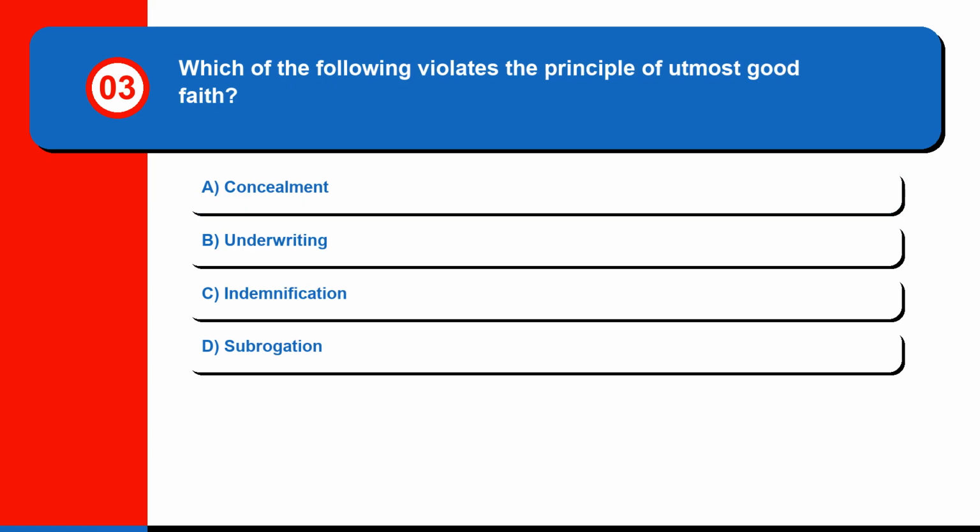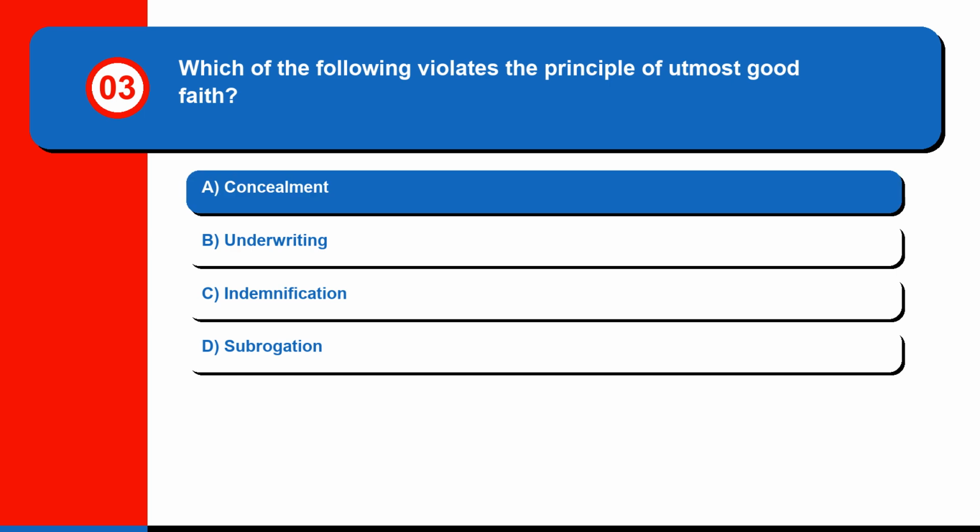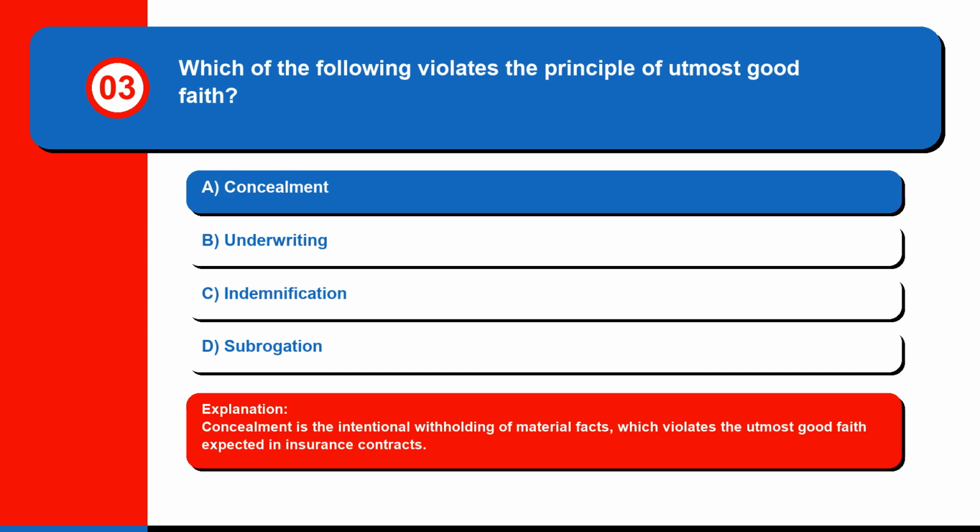Question 3. Which of the following violates the principle of utmost good faith? A. Concealment, B. Underwriting, C. Indemnification, or D. Subrogation. The correct answer is A. Concealment. Concealment is the intentional withholding of material facts, which violates the utmost good faith expected in insurance contracts.